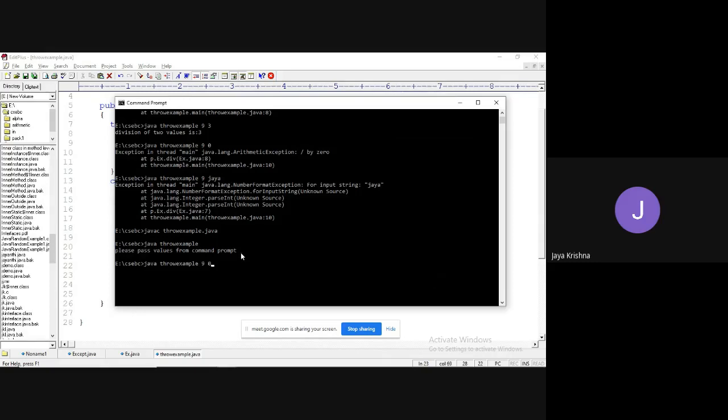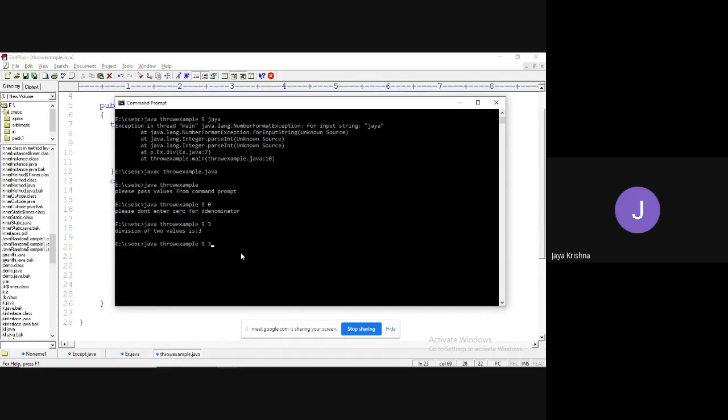If I pass 9 and 0, it shows: please don't enter 0 for denominator. If I pass 9 comma 3, it shows division of two values is 3. If I pass 9 and something else, it shows: please enter integer values only. So let me finally execute the successful input. Division of two values is 3, right?